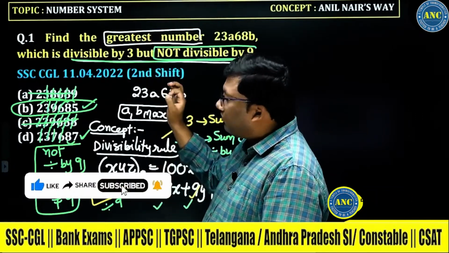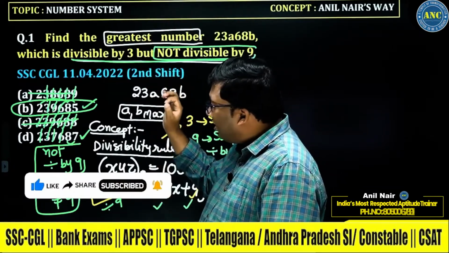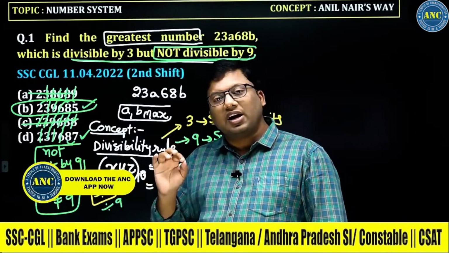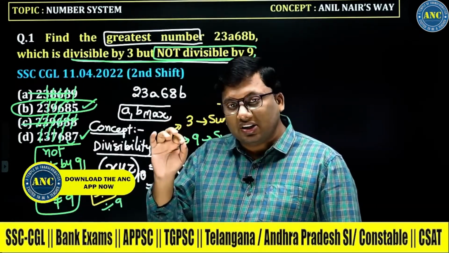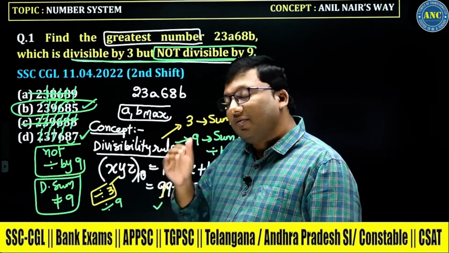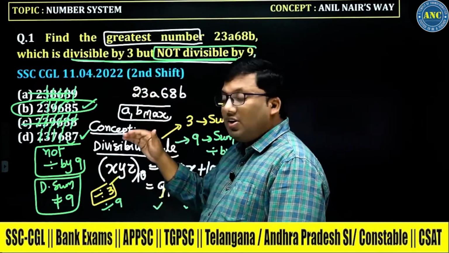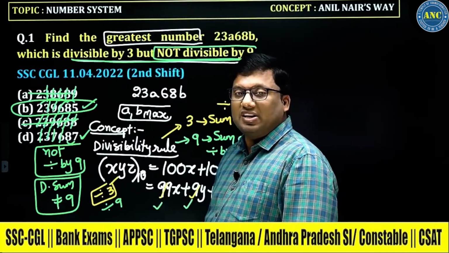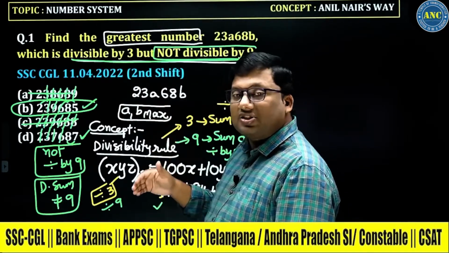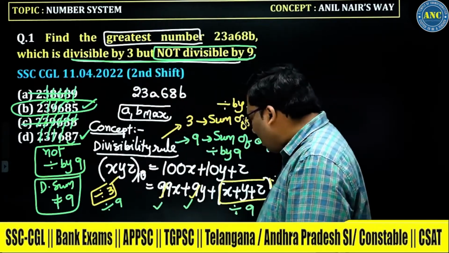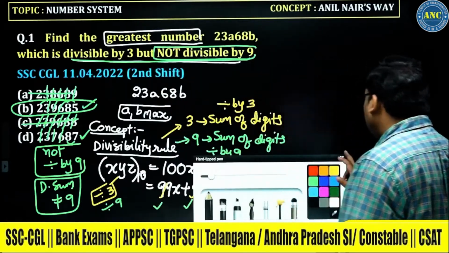So the root cause of this problem is that the answer's digital sum should not be 9. Step number 1, eliminate the answer options where the digital sum is 9. Second step, check the answer options where the sum of the digits is divisible by 3. Out of the given answer options, take the maximum value. Now, please see some important key points.